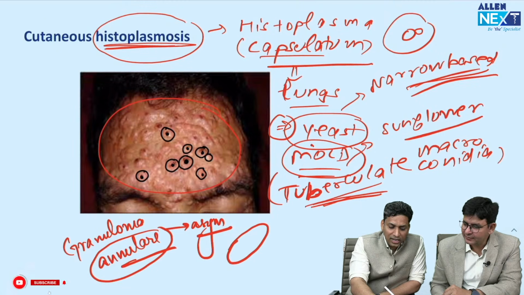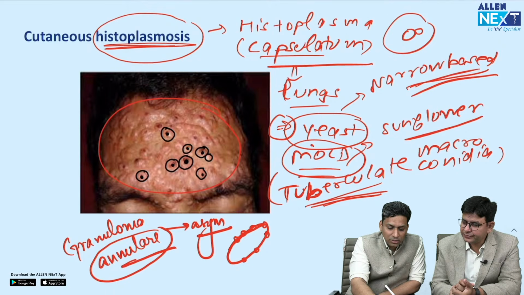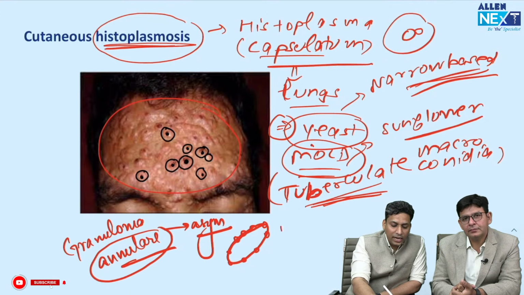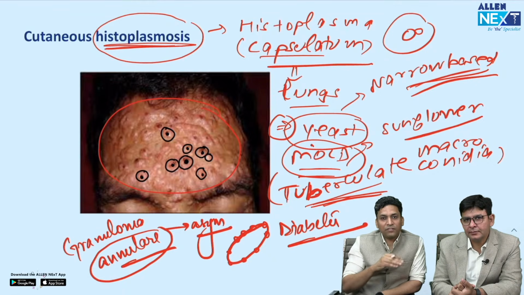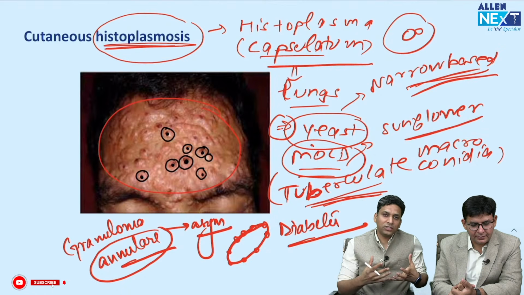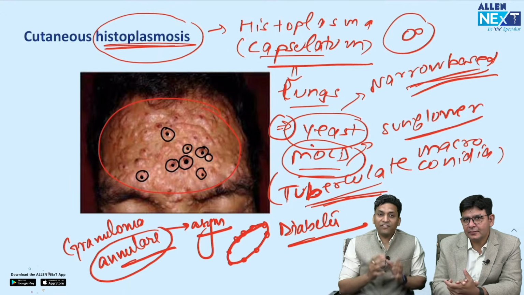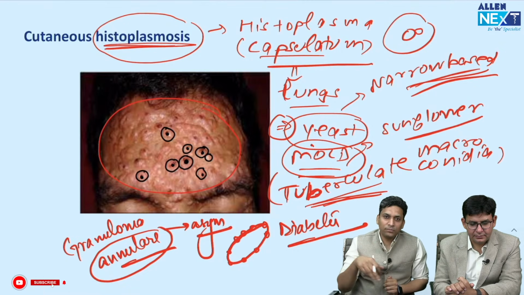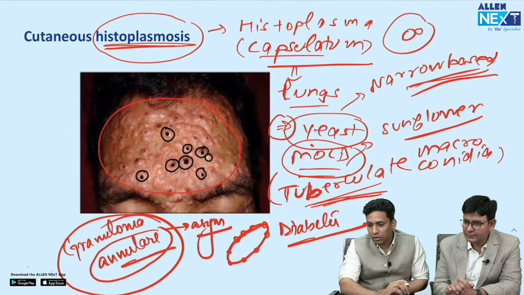It is something like this, a ring-like lesion, and here you find papular lesions which can have central umbilication. So it will be a ring-like lesion, okay. And this is very common in diabetes patients. So if diabetes was written instead of HIV, then we would think about granuloma annulare. So remember that in the question it mentioned an immunocompromised patient, so that's why we thought of infections first, like molluscum and histoplasmosis. But if instead of HIV, diabetes is mentioned, and then they ask you about the annular lesion, which is asymptomatic and having papular lesions with central umbilication, then you can go for granuloma annulare also. Okay.